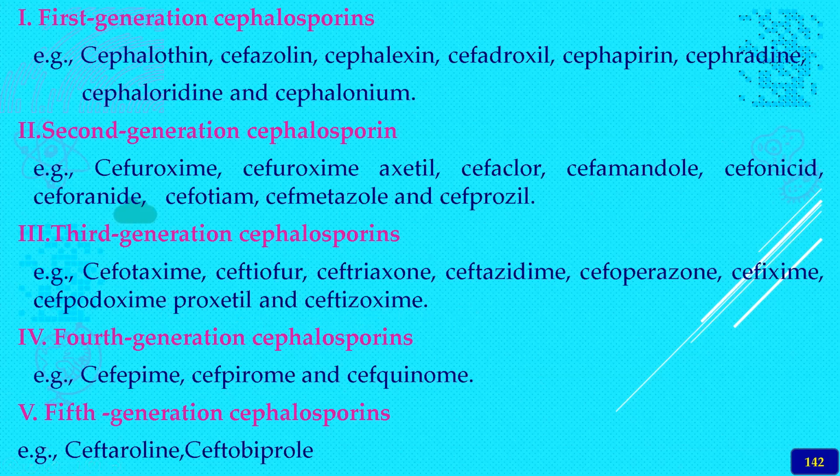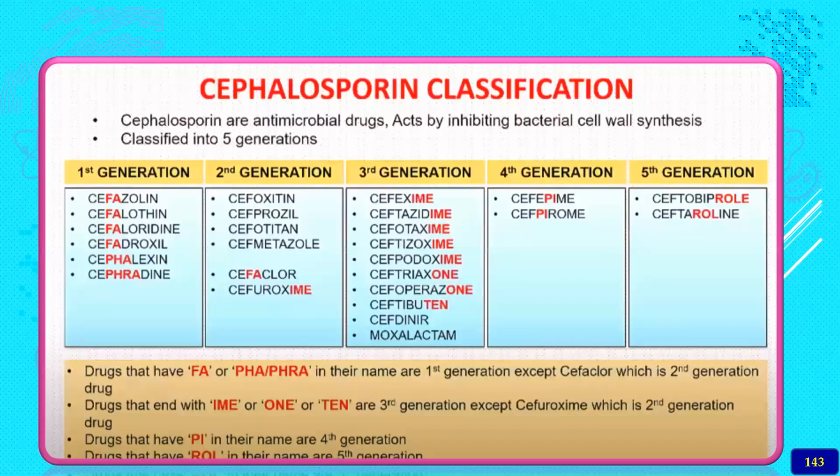Whereas the fourth generation cephalosporins are cefepime, then cefpirome and cefquinome. Rome and nome, please remember that they are the fourth generation. The fifth generation cephalosporins are ceftaroline, then ceftobiprole. So these are recently developed cephalosporin compounds. Please try to remember all these things, and I have got a chart showing how to remember this.